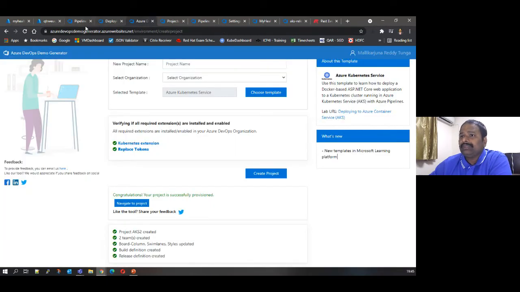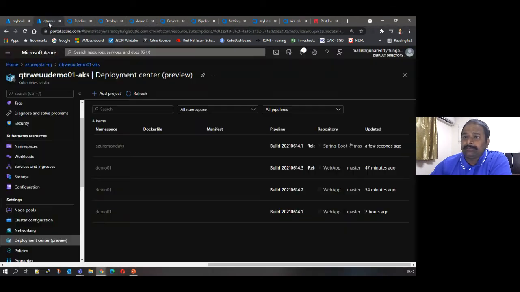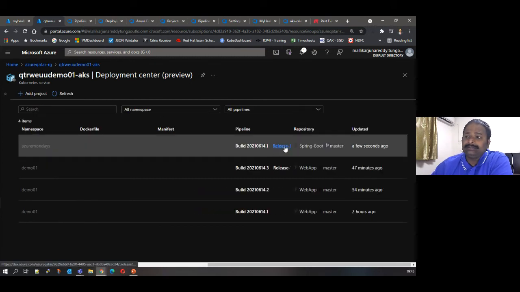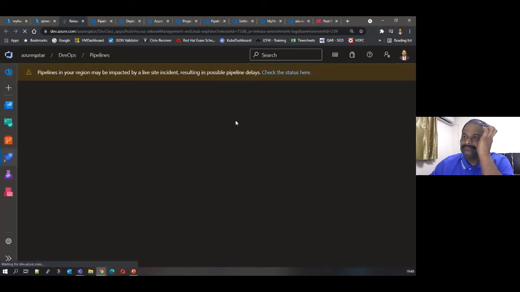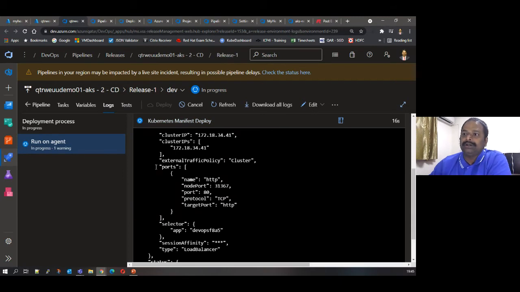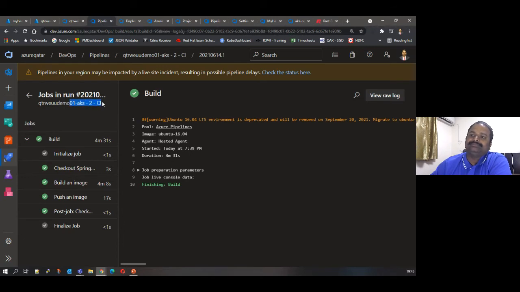Anyway, so here what happened using the deployment center, we created a build. Now, okay, let's see this. What it is created. I have not gone to the project. I have not seen anything. You see the build has run. Then 3 clicks, it has created a pipeline, CI pipeline and CD pipeline, and now it is running the release one. You just click here. It is already running. You see, this is the CD pipeline. Where is the CI pipeline? This is the CI pipeline. We just created automated, which is automatically created using the AKS deployment center.